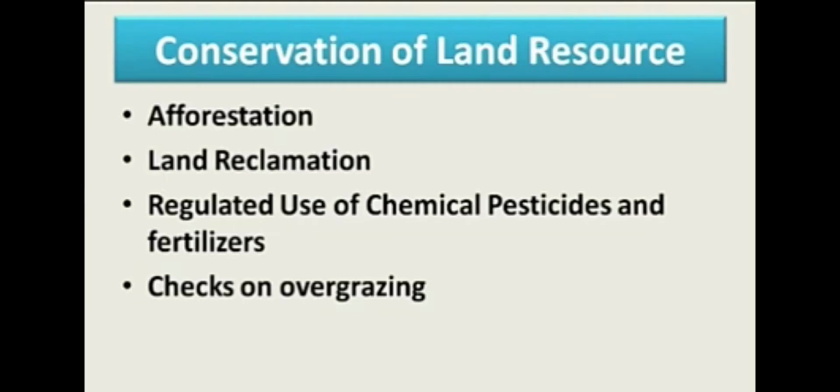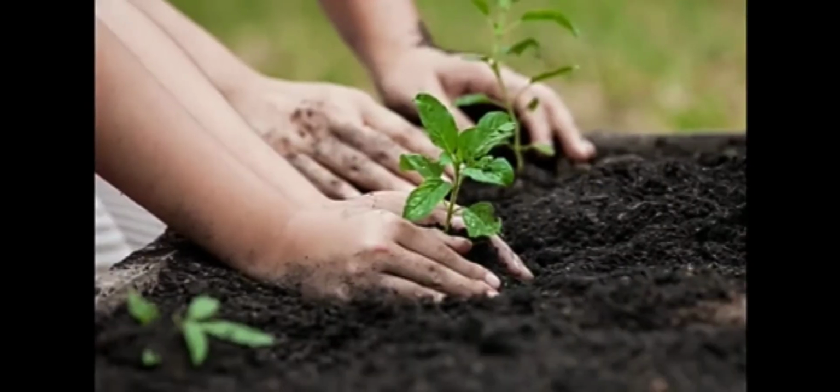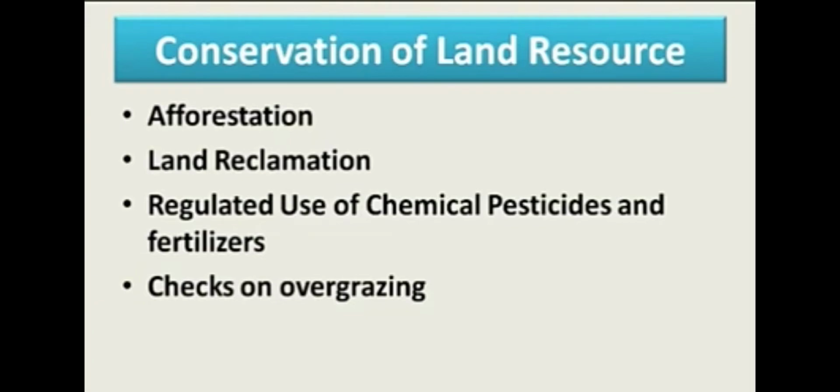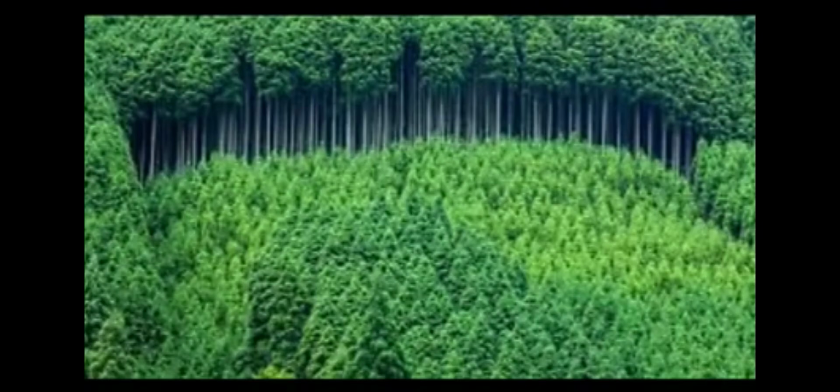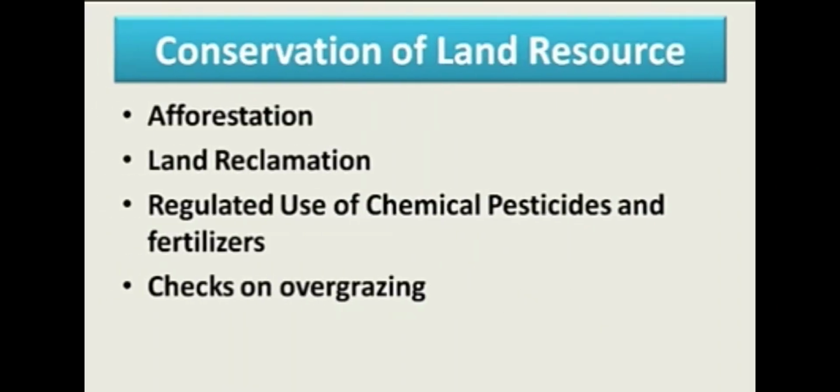And here comes how to conserve these land resources. Afforestation. You want to plant more trees. You should not cut any trees. Instead of that, you want to plant many trees. And second thing is land reclamation. Reclamation means we are going to restore the land. What we have spoiled due to human or natural phenomena, we are going to restore. We take some wet soils from the seas or some places, and we reconstruct the land, restore the land. That is called land reclamation.